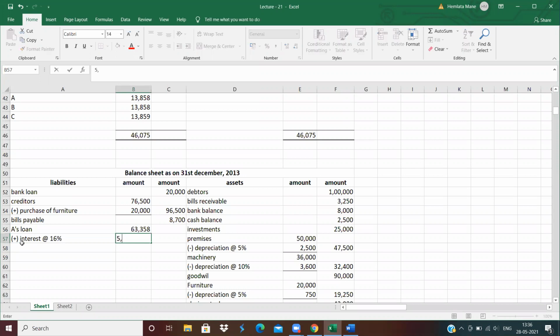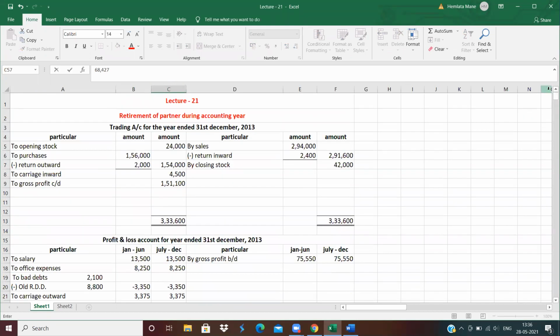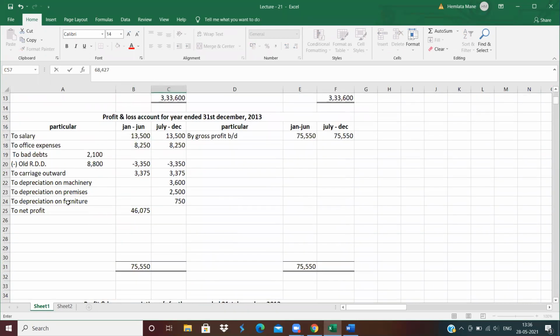Means 5,069 is the interest. And in the outer column 68,427. Now interest on loan, second effect, profit and loss account, debit side, interest on loan,